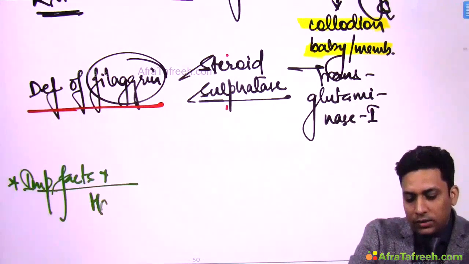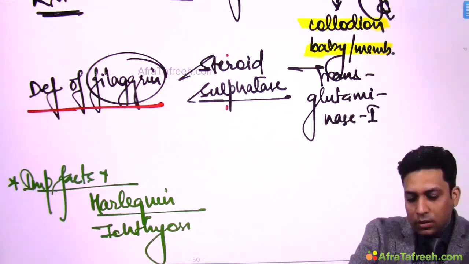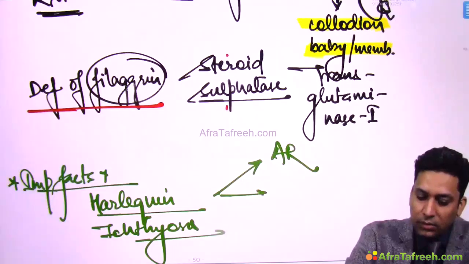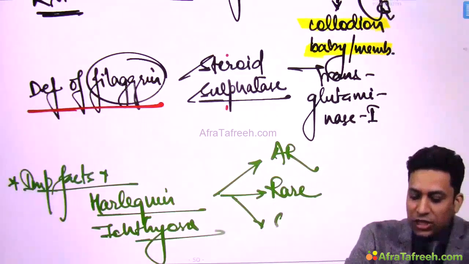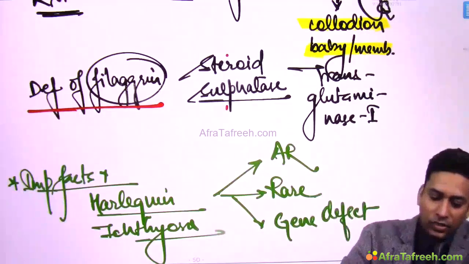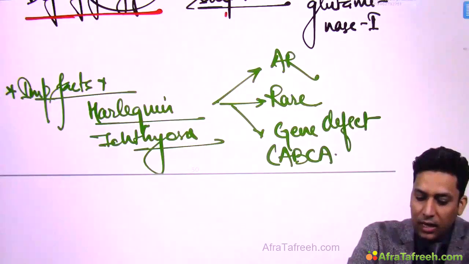Now you can remember one important type which is known as Harlequin ichthyosis. Now this is an autosomal recessive condition. This is a very rare condition. Here there is a gene defect, and the gene which is defective is the ABCA12 gene, adenosine triphosphate binding cassette gene.